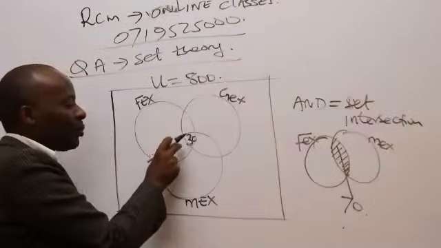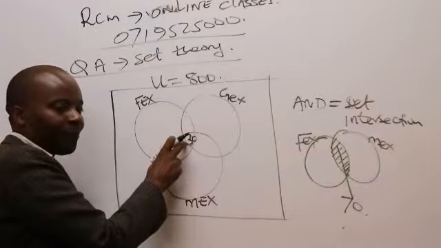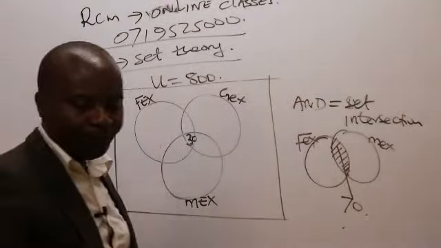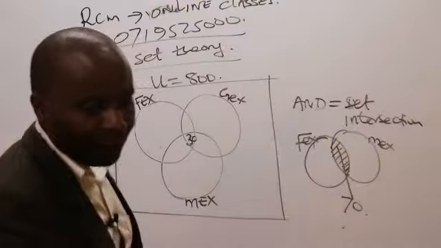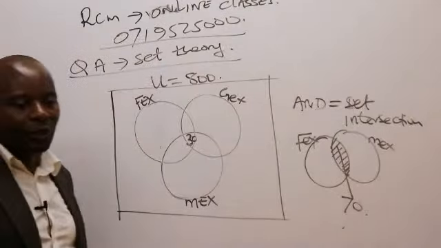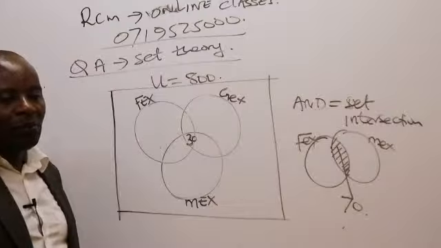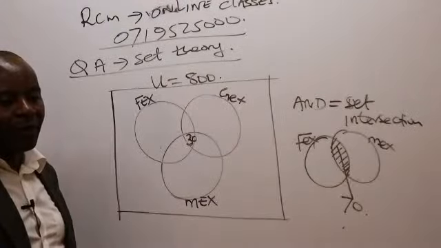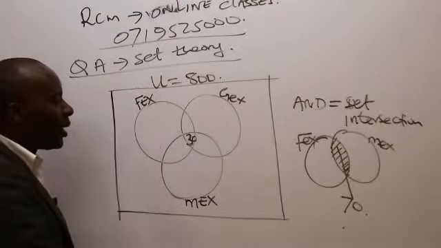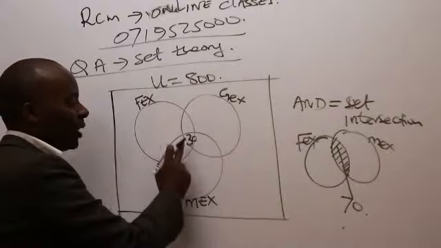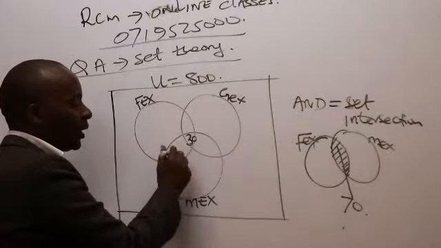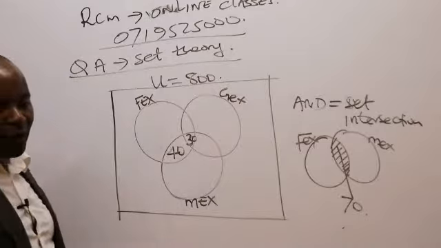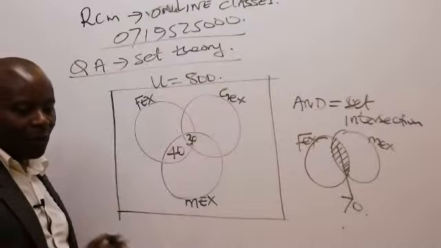So who can tell me, this blank space that is in between here and here, what figure should I put there? Remember, the entire intersection is 70. And given that we know one component is 30, then this other one here automatically becomes what? 40. Thank you very much. 70 minus 30, this becomes 40.